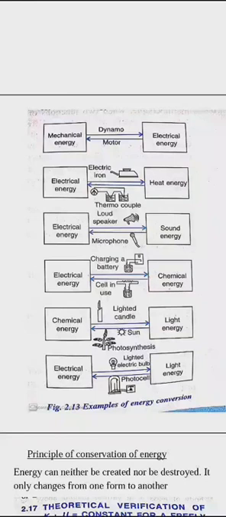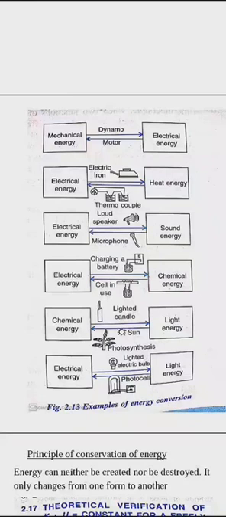Then electrical to light. For example, when I am lighting a bulb, it is converting electrical to light energy, as well as heat energy. And then you have the photocell. It is also called a photovoltaic cell, which is generally used in a solar cell. A solar cell converts light energy to electrical energy, or you can say a photocell.